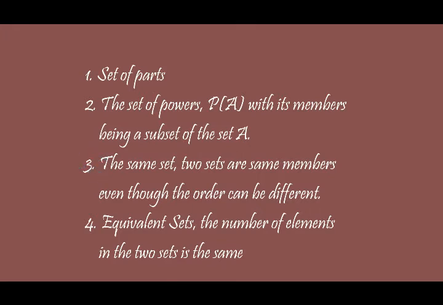Two sets are said to be the same if they have the same members, even though the order can be different. Last but not least is equivalent sets. Two sets are said to be equivalent if the number of elements in the two sets is the same.